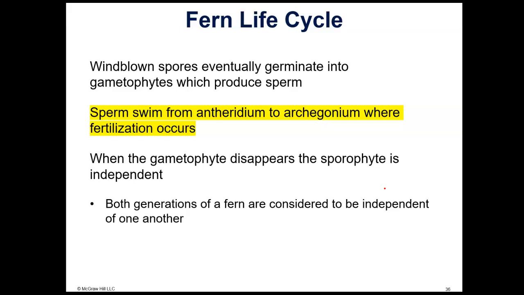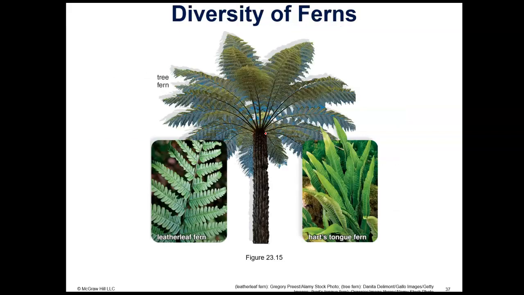So the fern must grow in a moist environment, or at least moist for some of the time during its life cycle. The sperm have to swim from the antheridium to the archegonium, very similar to the Bryophytes and the Lycophytes, and fertilization occurs in the archegonium. Here is a fern tree. Here are some examples where you can see the fern frond. This would be a fern frond right here.